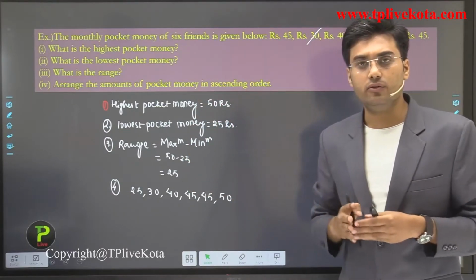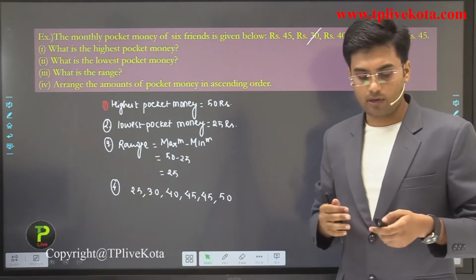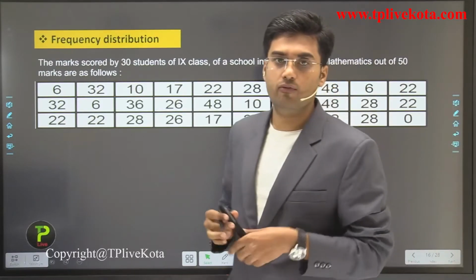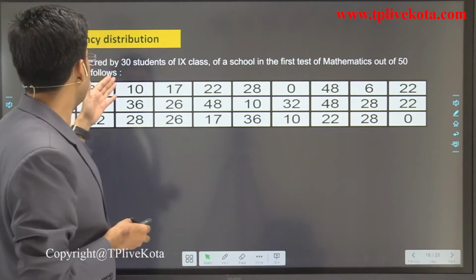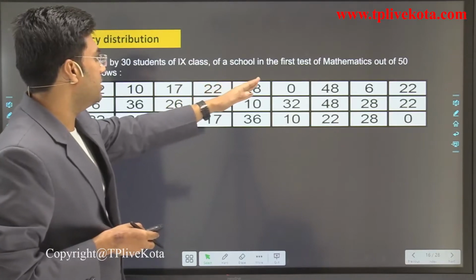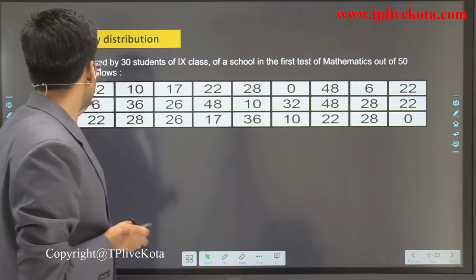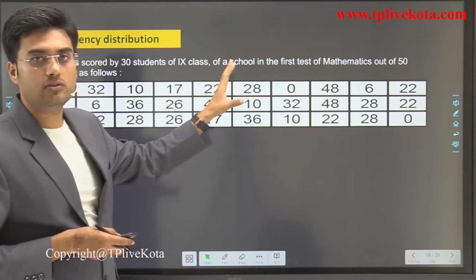This is a very basic question. So now after this question, let's discuss the next topic, and the next is frequency distribution. What is frequency distribution? The marks scored by 30 students of class 9 of a school in the first test of mathematics are as follows. These are the marks of students in a test of mathematics.